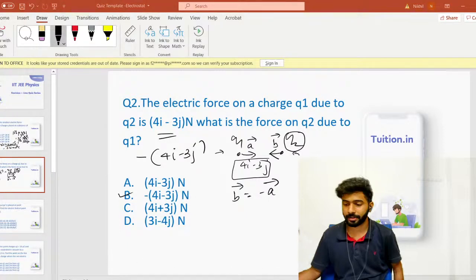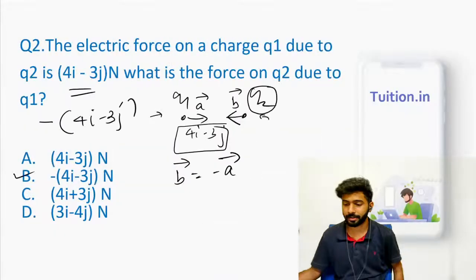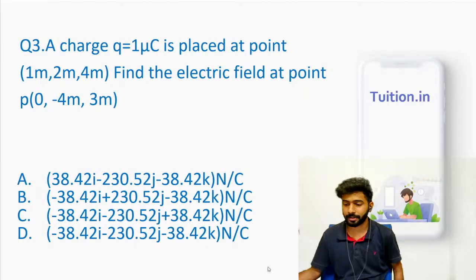So I'll go on the full screen mode, display it, and take you to the third question. This is slightly time taking. You have a charge placed, and you want the electric field at a certain point. It's actually very direct, it's just from the definition. If you know the definition for electric field and how to calculate it, it's a very simple question. The only tricky part is that the question is slightly time taking.